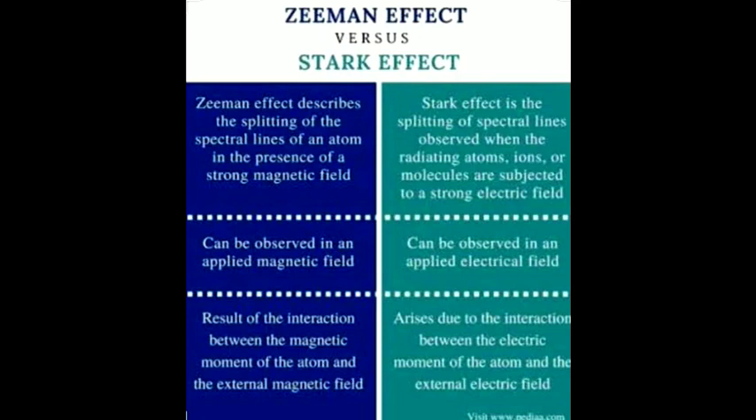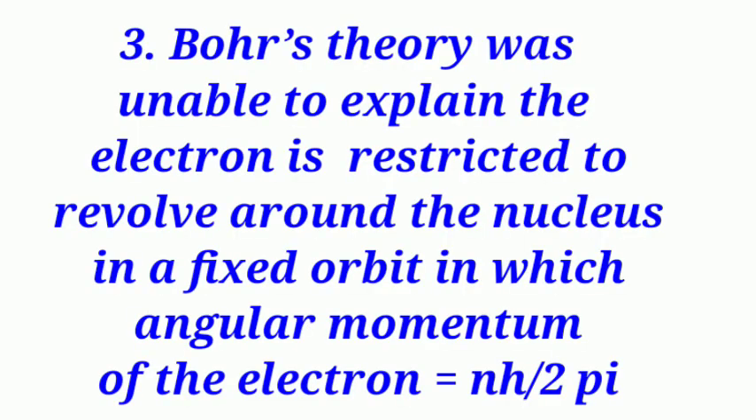So this is called the Zeeman effect and Stark effect. Simply, you can say the Zeeman effect is nothing but the splitting of spectral lines in the presence of a magnetic field. The Stark effect is nothing but the splitting of spectral lines in the presence of an electric field.